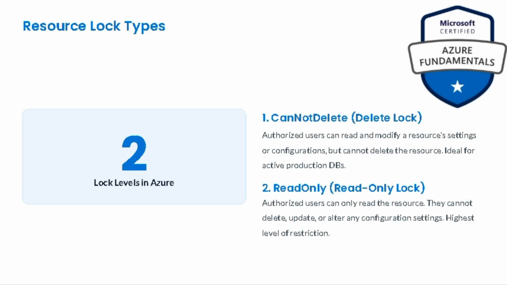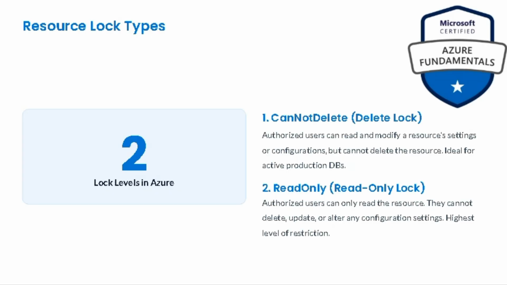And the first one is the cannot delete lock. This lock is used so authorized users can read and modify a resource's settings or configurations. They cannot delete the resource. Remember this for your exam, they cannot delete. So they cannot delete, but it is ideal for active production databases. The main thing about cannot delete is that users cannot delete the resource.